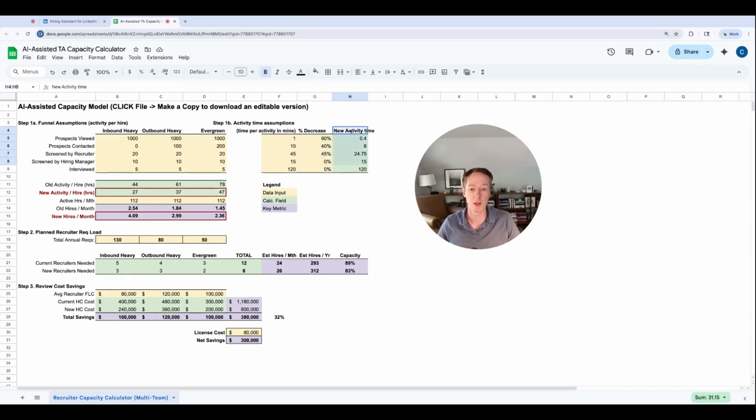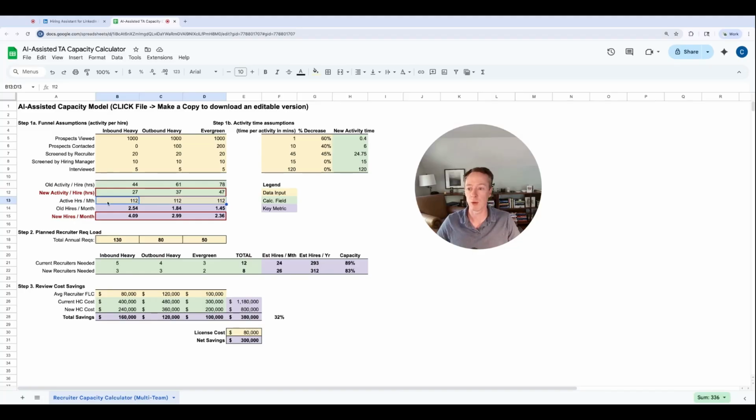So what we're doing here is calculating the new activity time for each of these. You can see a 60% decrease means something that took a minute in the past now takes less than half a minute. And you can see how that played out over time. And what this is used for is to calculate the activity time per hire per channel. So you can see here, it used to be 44 hours per hire for the inbound. It's now 27 hours per inbound.